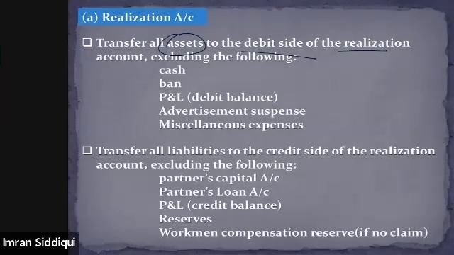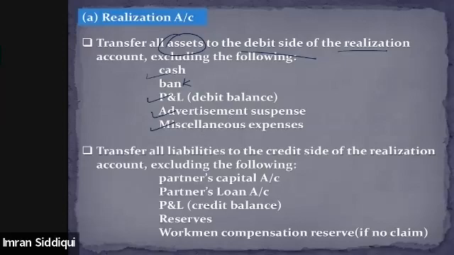But keep in mind that while transferring all the assets to the debit side of the realization account, we must not transfer cash account, bank account, profit and loss, advertisement expense, and miscellaneous expenses. These items are not transferred to the realization account, debit side.